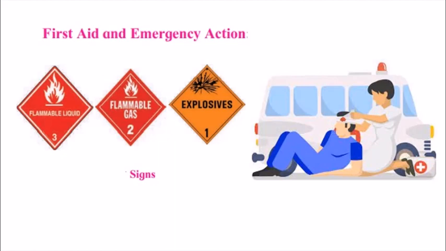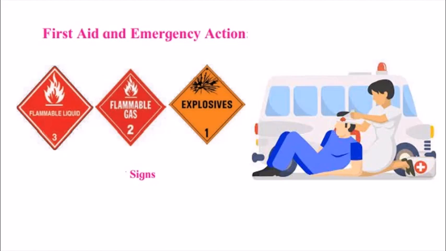Now, after a disaster has happened, what type of first aid and emergency action can be taken? So we have studied in earlier classes about different types of first aid to be offered to the people for different types of injuries. So this knowledge is to be used, which can be offered to the people, to the classmate, or to the person who is suffering from disaster.